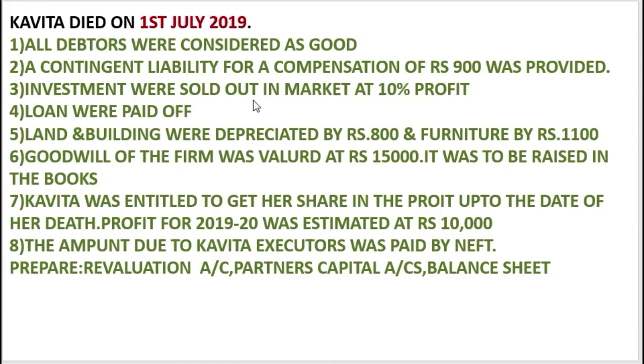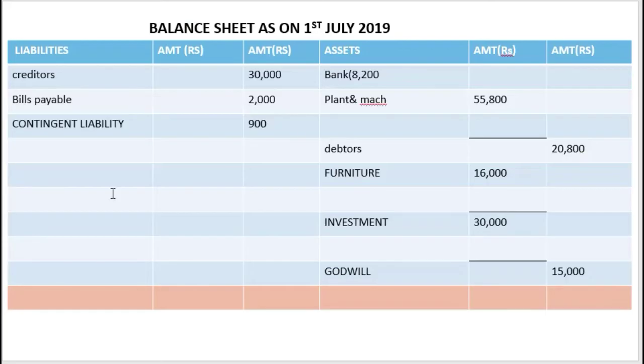Next, investments were sold out in the market at 10% profit. It means the investment is sold out, it is not present in the new balance sheet because it is gone already. So we'll put a dash over here and a dash over here, because it is not present and cash is coming in. So we'll add plus 10%. It means 10% of 30,000. So what do we get? 3,000.